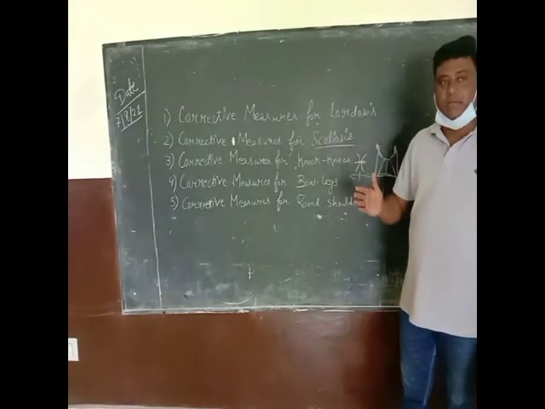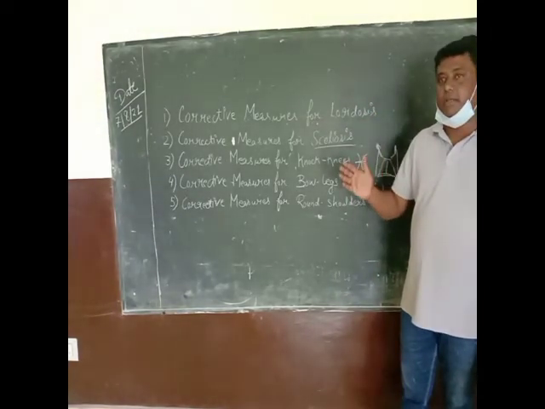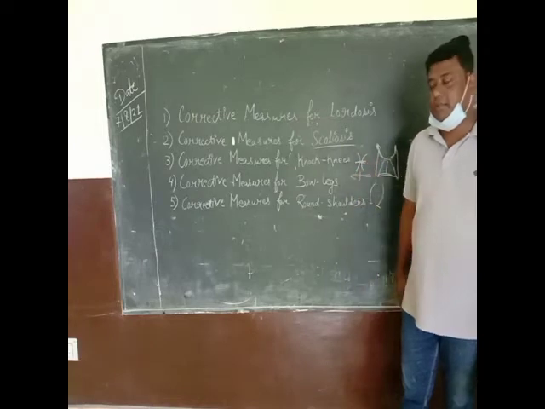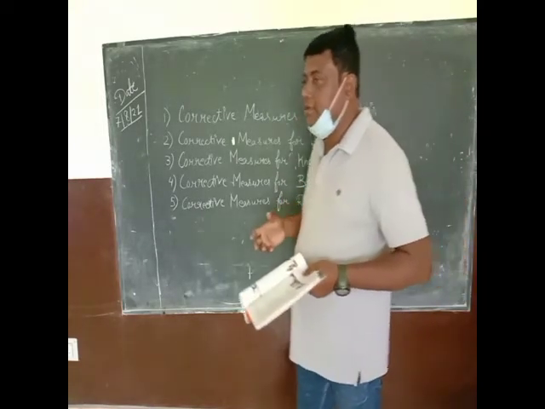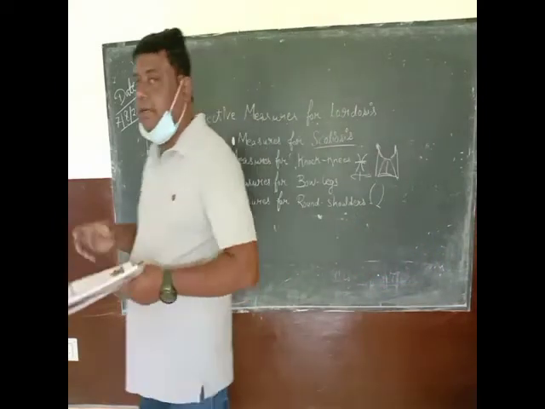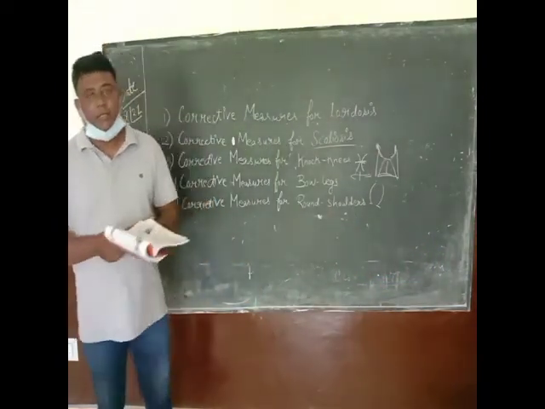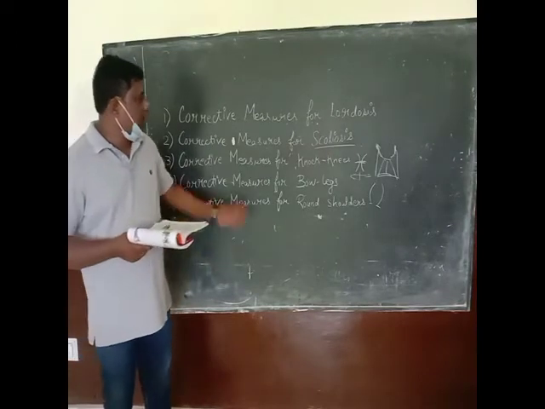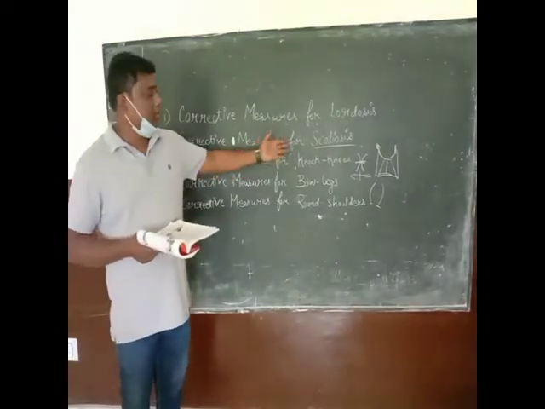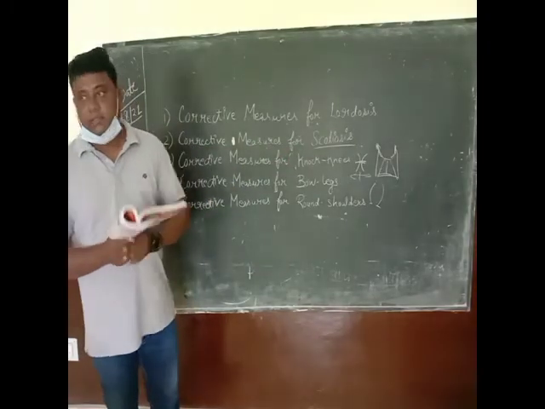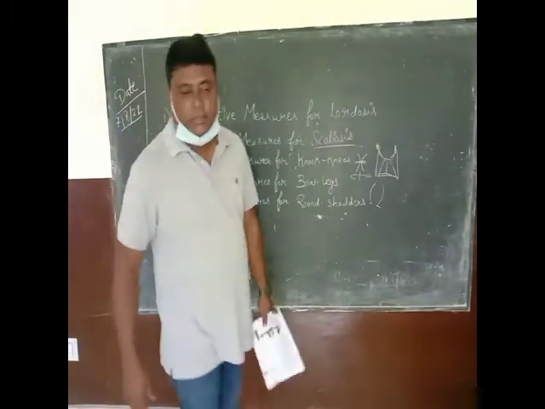When we have a curve in the spine due to various reasons, and one of them is heavy weight lifting in early ages. When we are lifting a heavy weight, then there is a problem in the vertebral column, and that is called scoliosis. Understand, class? Yes, sir.